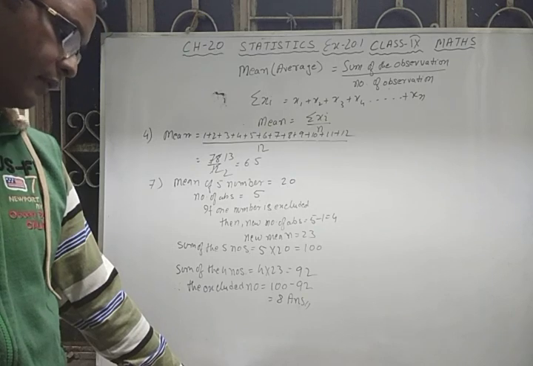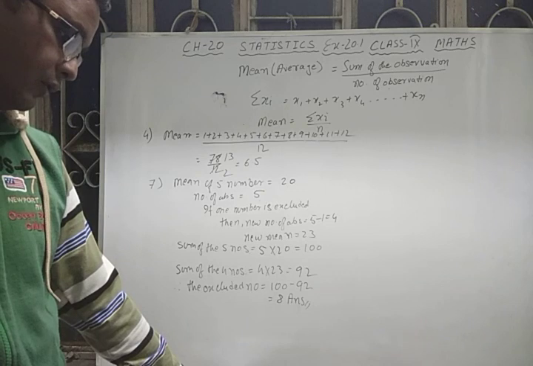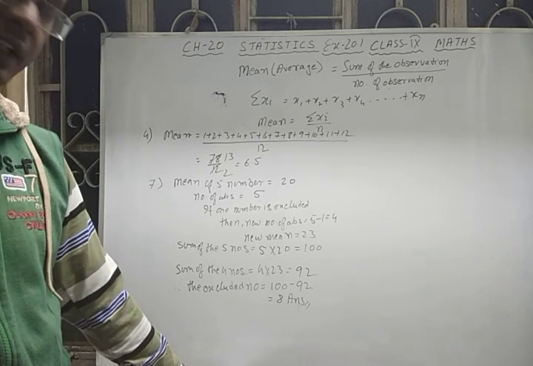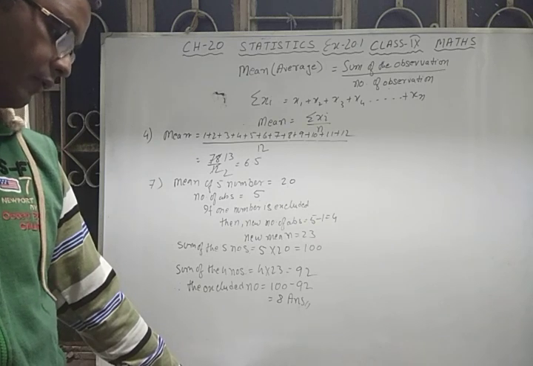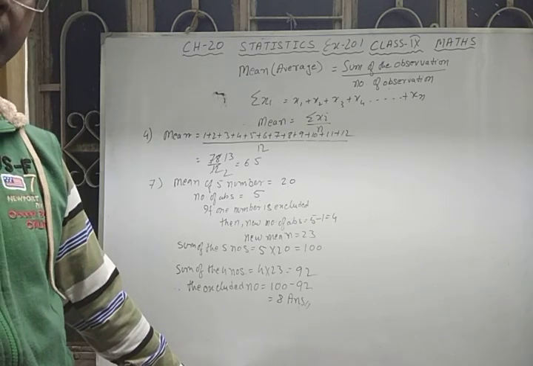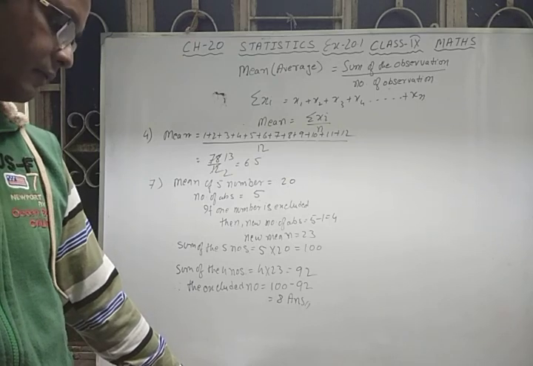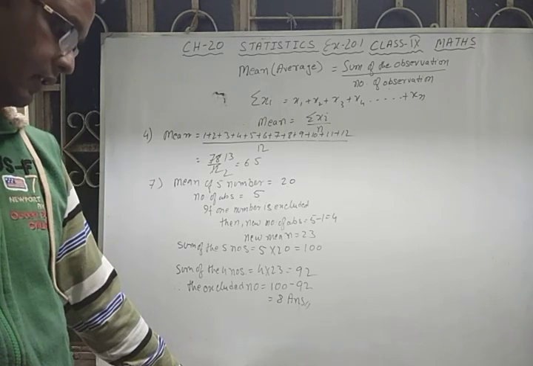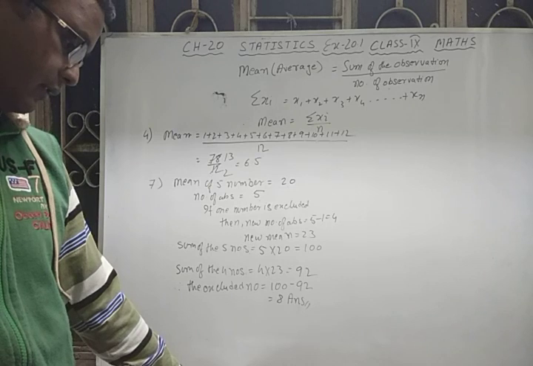Just find the total weight of the 8 students. With that, add the weight of the new students. You will get the new sum. At first there were 8 students. Now when two students are joined, the total number of students will be 10. So get the new mean by dividing the new sum by the new number of students. You will get the answer. So I'm not going to do that question.